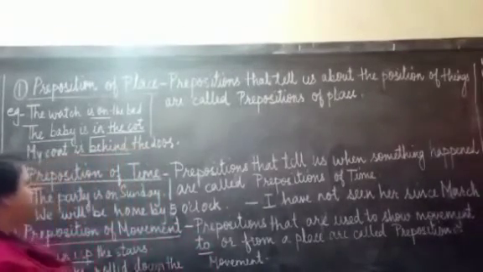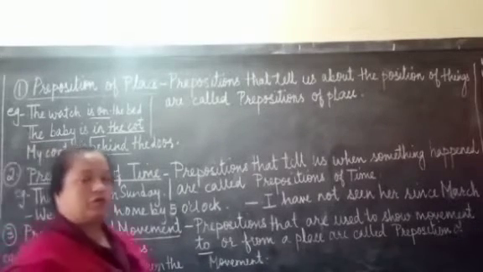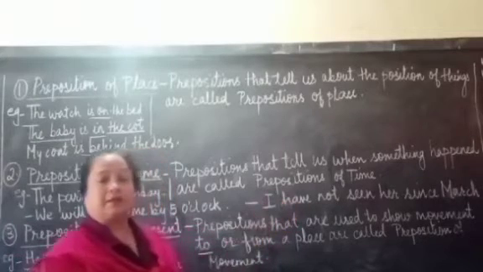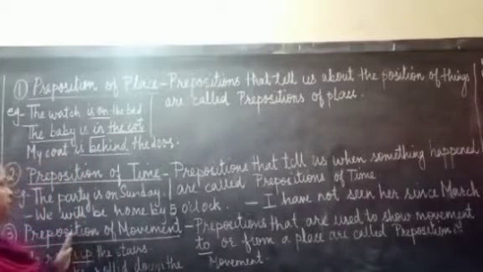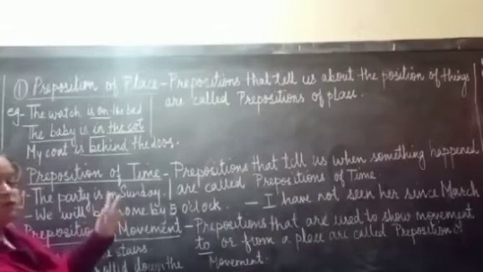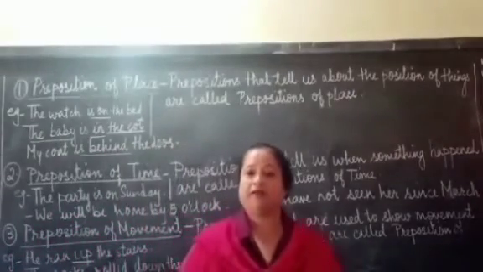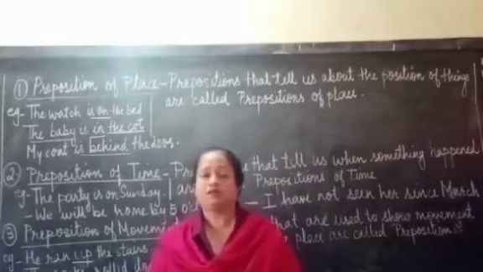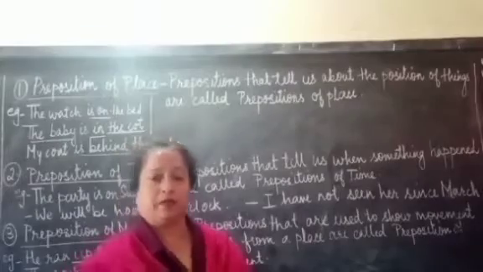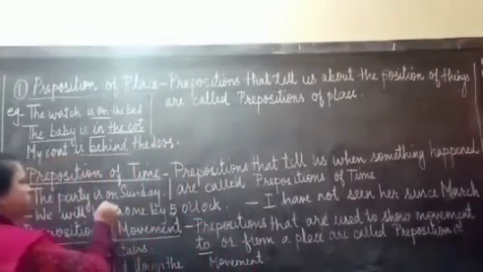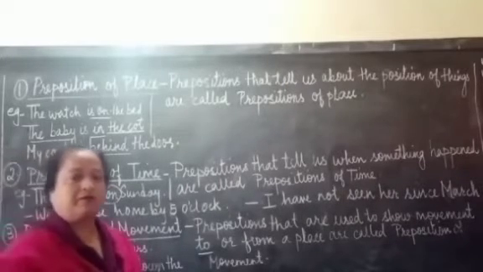Now children, let us understand what we mean by preposition of time. Prepositions that tell us when something happened are known as prepositions of time. For example, the party is on Sunday. Again we are talking about two things. We are talking about a day, that is Sunday, and we are talking about a party. So what is the relation between these two words? This tells us when the party is going to be. So the party is going to be on Sunday. So on becomes the preposition of time.